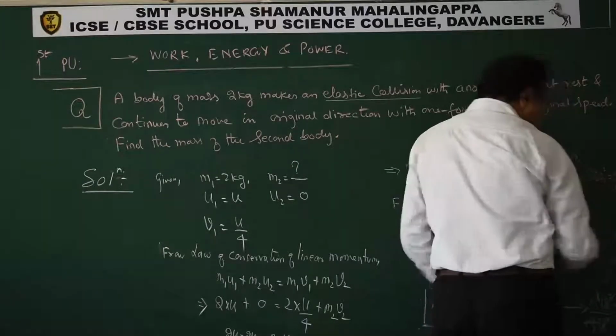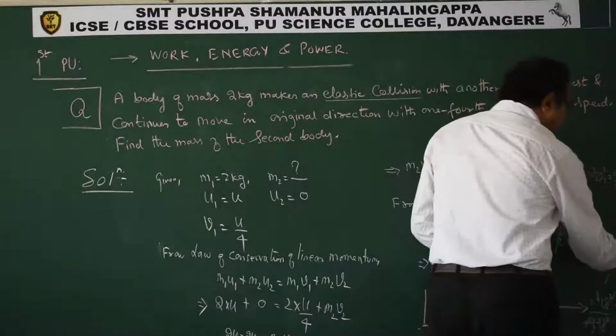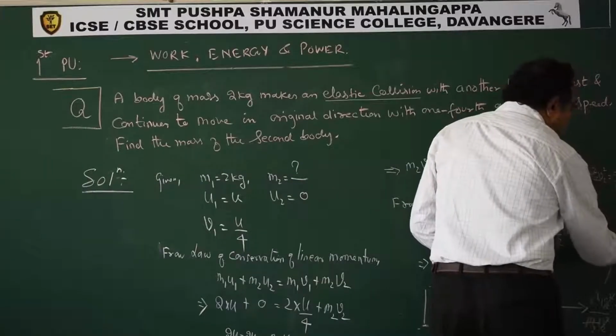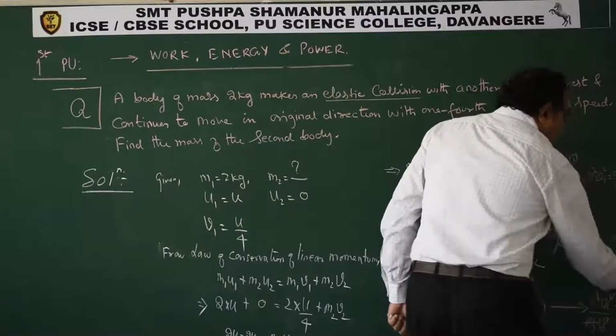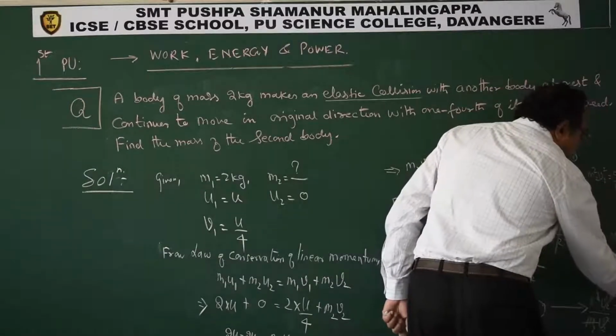So 4 to 8, 2; 3, 3, 9, 3, 5, 15. So this gives you 1.2 kg.